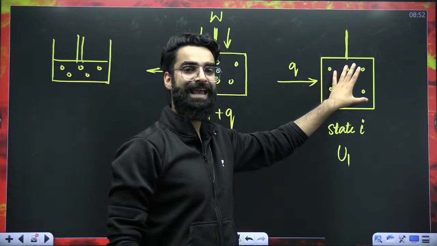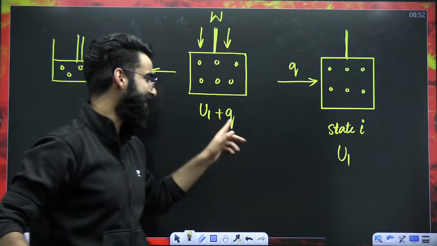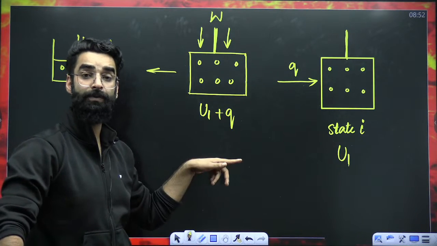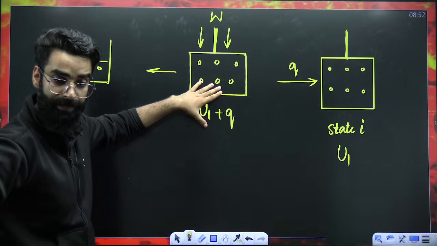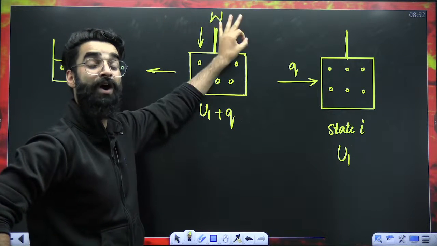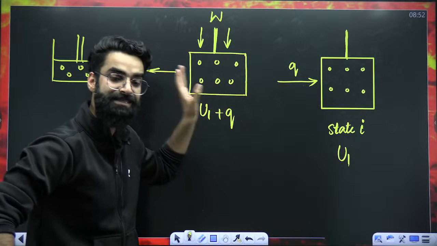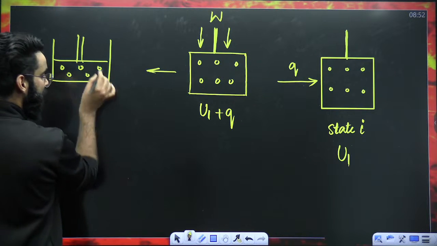Initially, you had the gas whose internal energy was U1. Now you supplied Q amount of heat. Now its total energy is U1 plus Q. Now I'm bringing the piston down. That means compression is happening. Work is done on the system. And whatever work is done on the system, that work is stored in the gas in the form of its internal energy. So can you tell me now what will be the total internal energy of the gas?